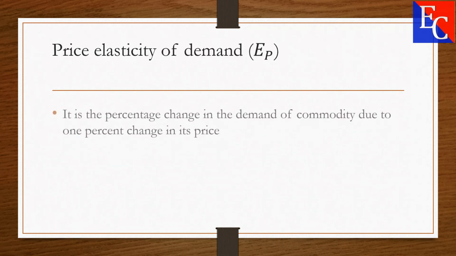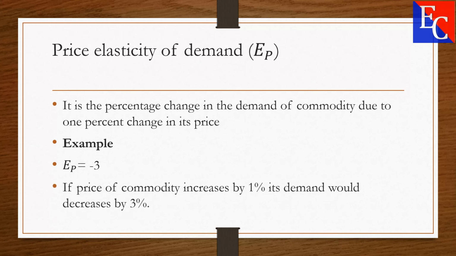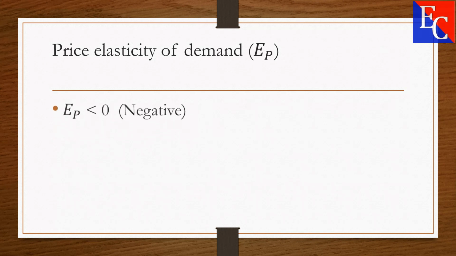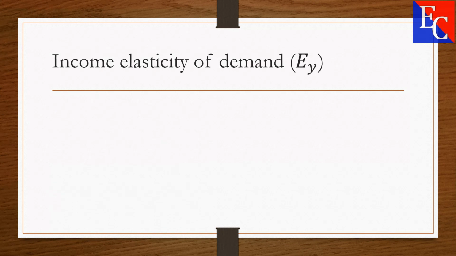Price elasticity of demand. It is the percentage change in demand of a commodity due to 1% change in its price. Example: price elasticity of demand is -3. It shows that if the price of the commodity increases by 1%, its demand would decrease by 3%. If price elasticity of demand is negative, the commodity is normal. If price elasticity of demand is positive, the commodity is Giffen.